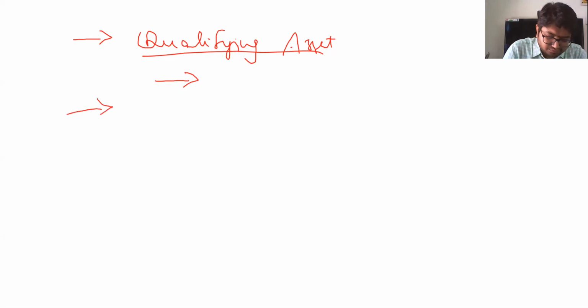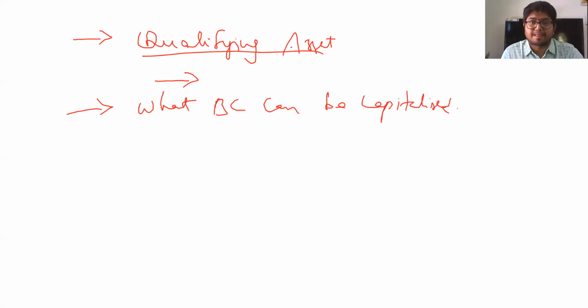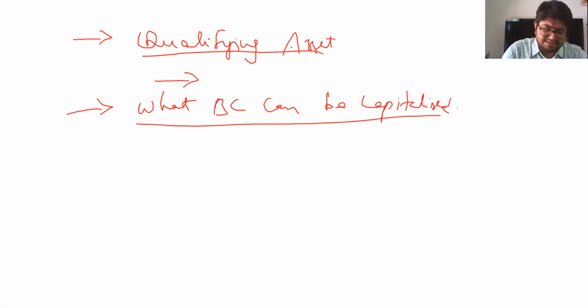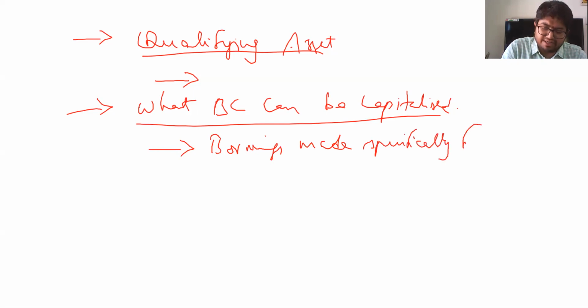Next. What borrowing cost can be capitalized? Standard says whenever there is a borrowing cost to be capitalized, if there is any borrowings made specifically for the qualifying asset, those are supposed to be capitalized.